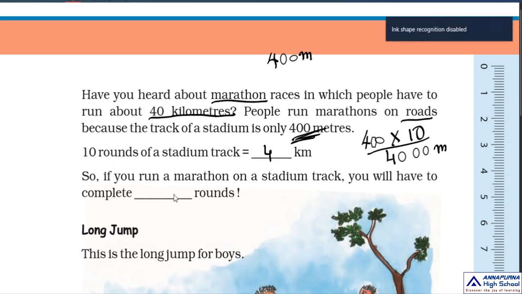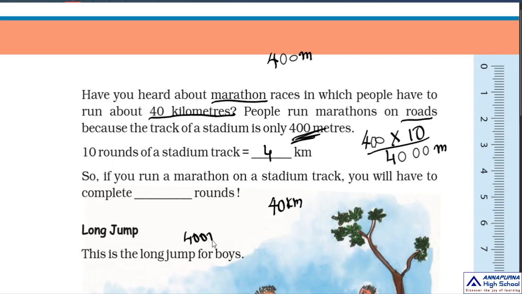So children, if you run a marathon on a stadium track, you will have to complete how many rounds? You have to complete dash rounds. For a marathon, how many kilometers do you need to run? 40 kilometers. But a stadium track is only 400 meters.